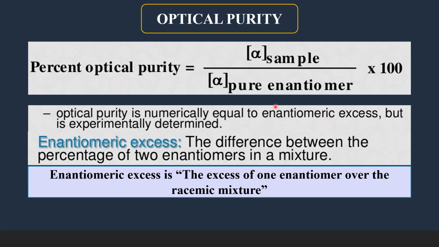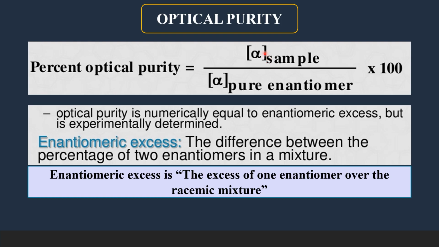So what is enantiomeric excess? A racemic mixture will have 50% dextrorotatory and 50% levorotatory enantiomers. And instead of having 50-50, if one enantiomer is in excess, and what is that excess? The excess of one enantiomer over the racemic mixture. Let us say a sample given is 30% pure.